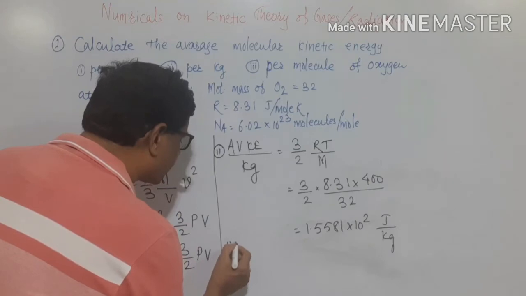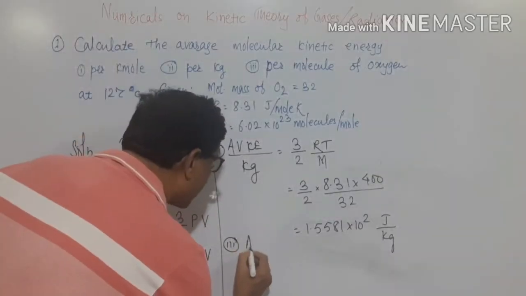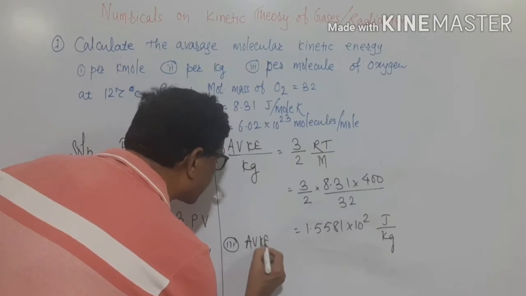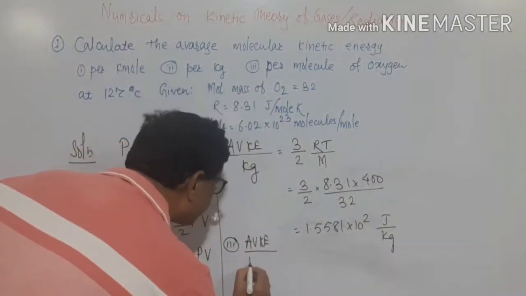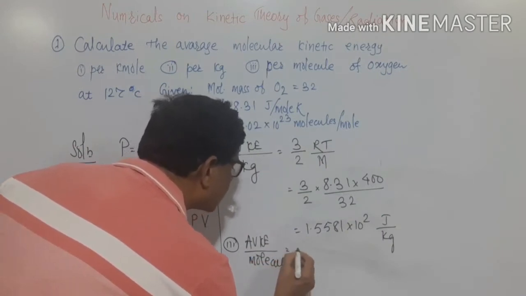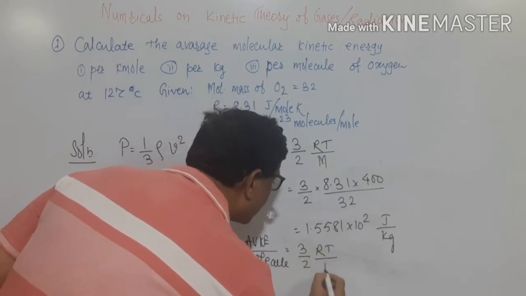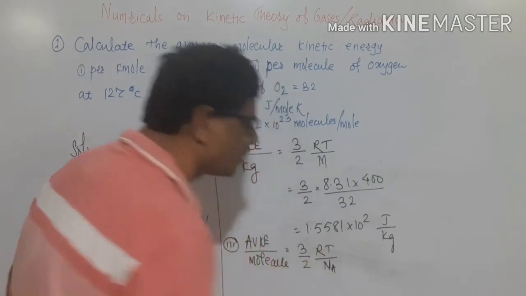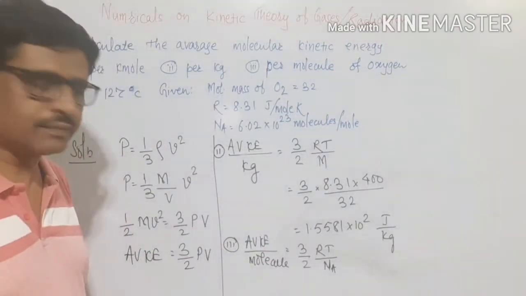Now, thereafter, the third thing required is average kinetic energy per molecule. It is equal to 3 by 2 RT for 1 mole, and in 1 mole the number of molecules present is Avogadro's number.